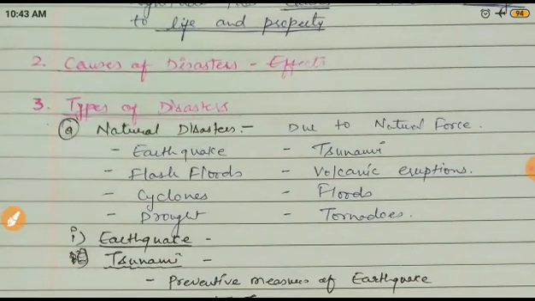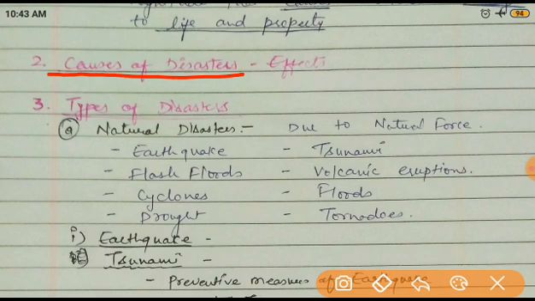Now, we have to understand the causes of disaster. We have to know very well what the causes are. Generally, the main causes are the activities of humans. First of all, urbanization, meaning rapid and uncontrolled urbanization and increasing population.